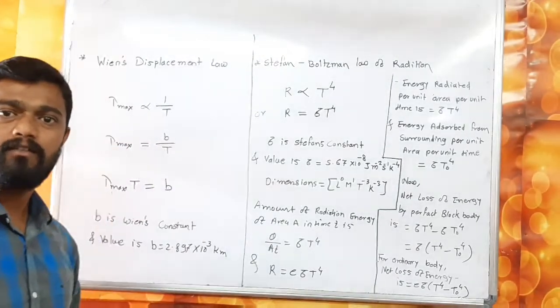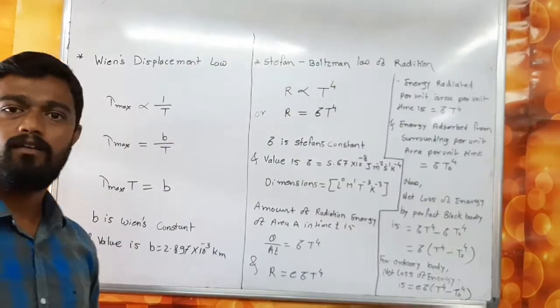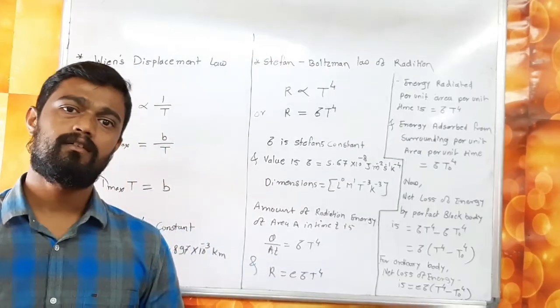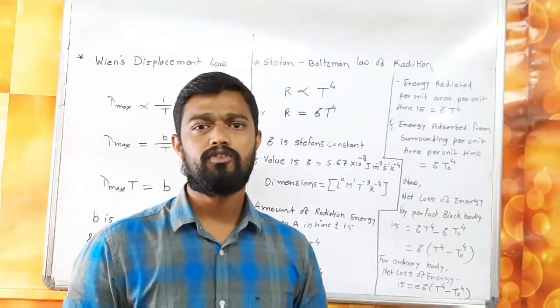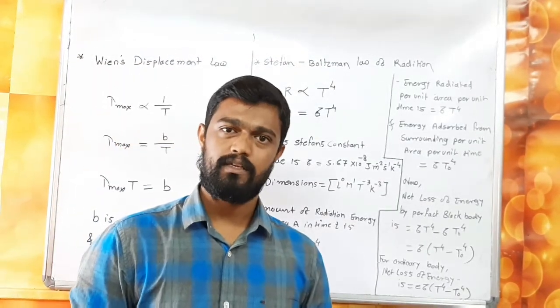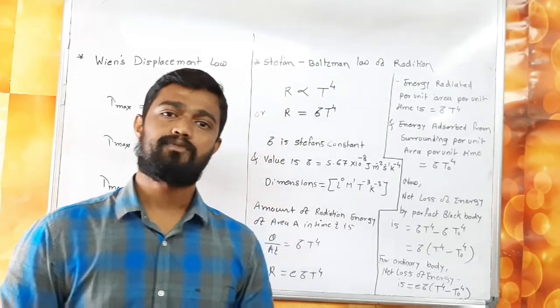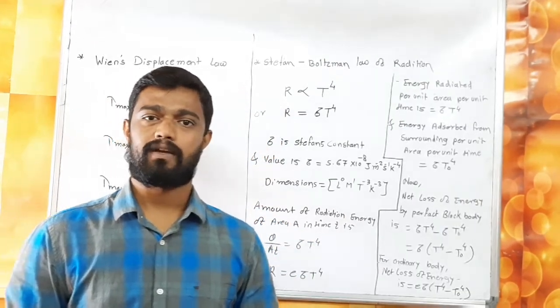What is the statement of Wien's displacement law? You observe that the wavelength for which the emissive power of a perfect black body is maximum is inversely proportional to the absolute temperature of the perfect black body.